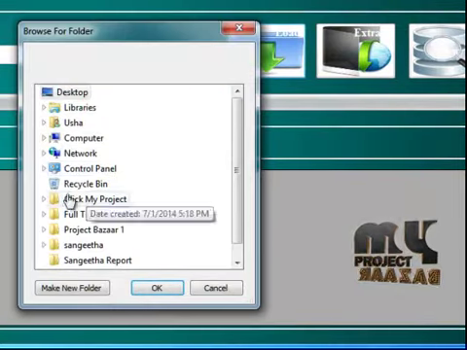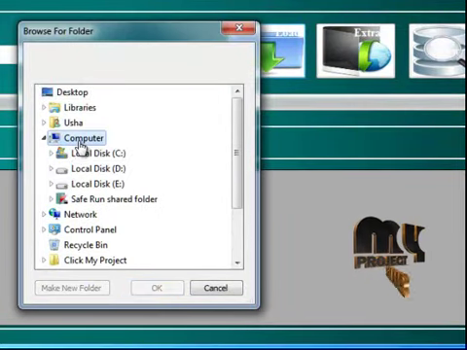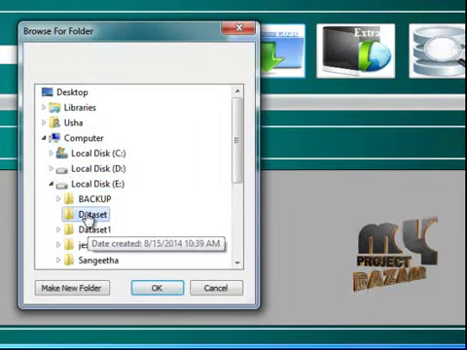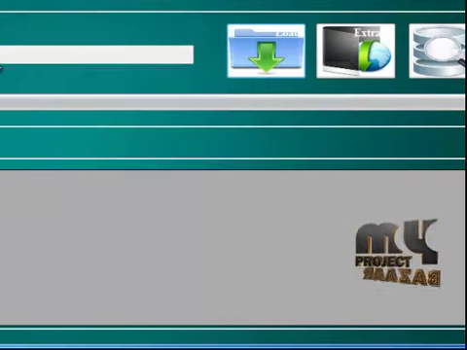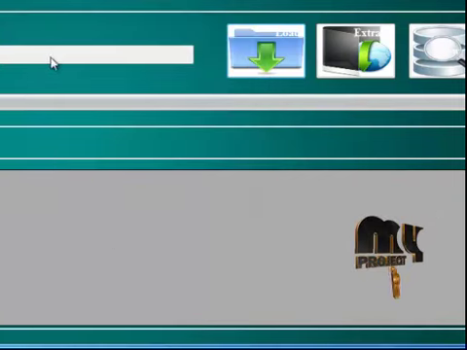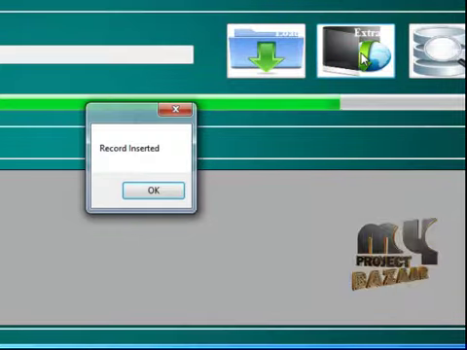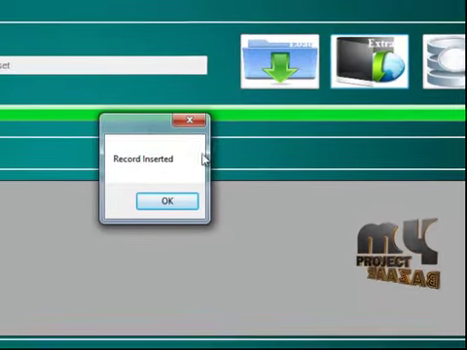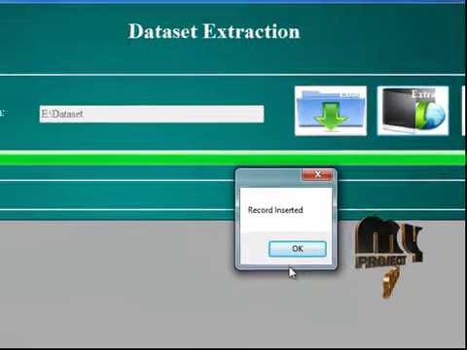So, click on the load button. A dialog box will appear. Again, I am going to open the dataset here. Okay, the dataset will be selected and I am going to extract this dataset. So, click on the extract button. The data has been extracted and the message box will be displayed here as record inserted.